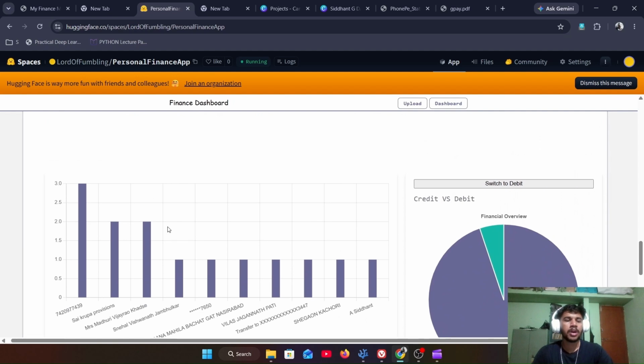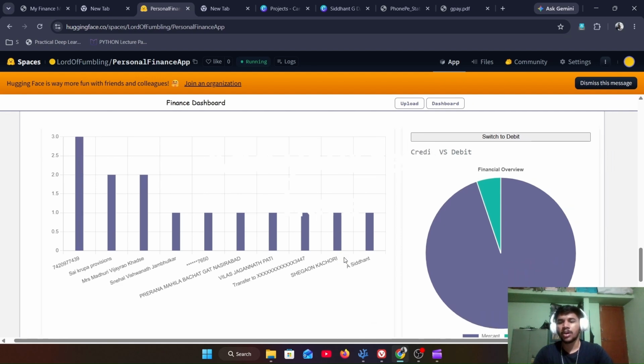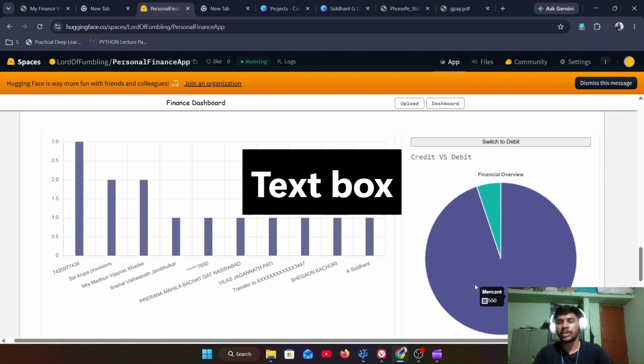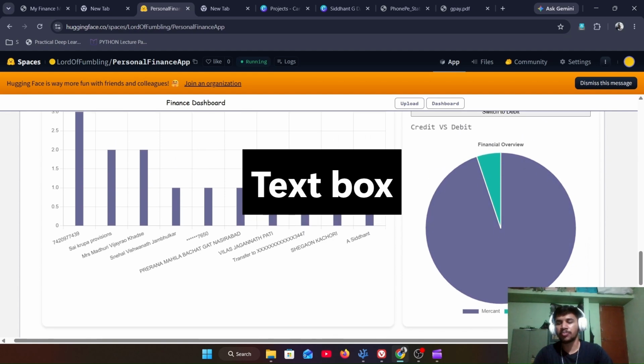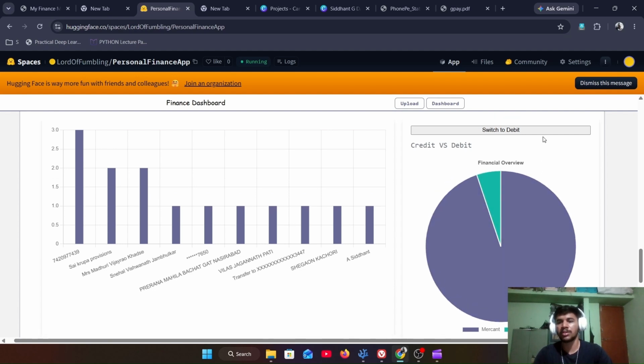Then we can see how many people this person has made transactions with over the period, like they have made three transactions with this person. Then we can see what categories of people they interact with, like they have interacted with a person 30 times, and merchants with that amount of transactions.